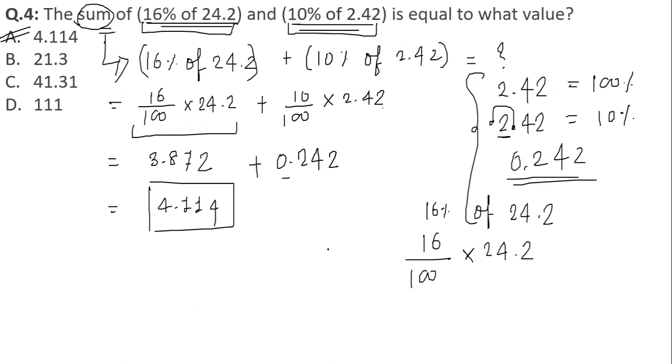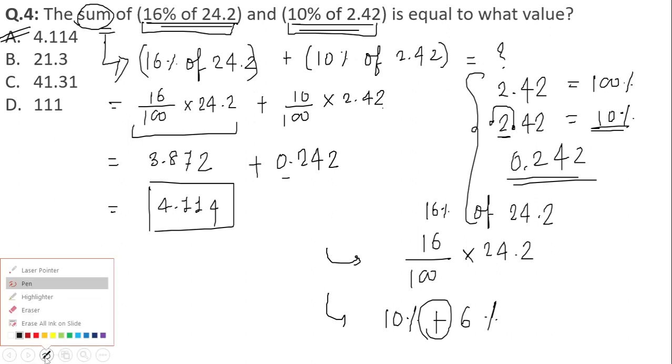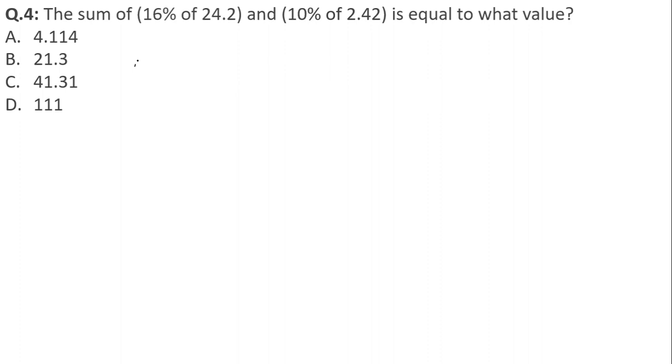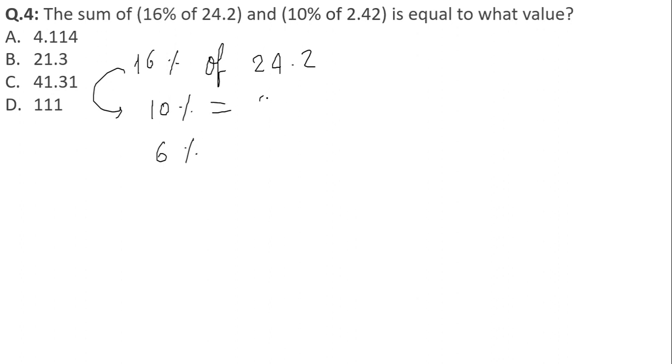This is one method which is very calculative, and the other method is to find the 10% first and then find the 6% and add both the percentages. We know how to calculate 10% very easily. Let me show you how to find the 16% of 24.2. I'll find the 10% first and then the 6% and add both. To find the 10% you write the number as it is and shift the point by one digit. So 10% of 24.2 is 2.42.